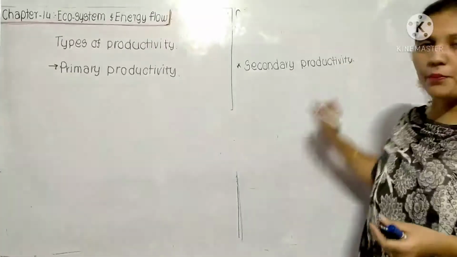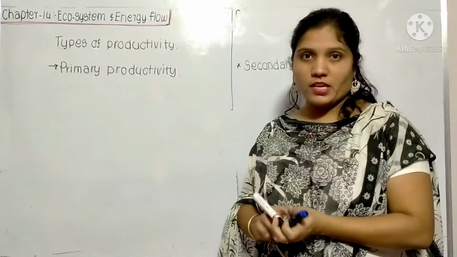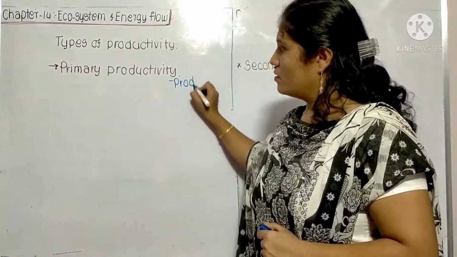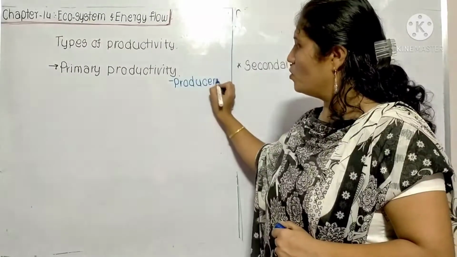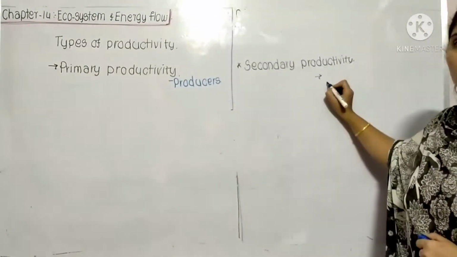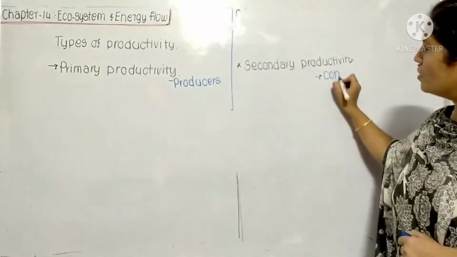Now this primary productivity takes place in what? In the producers. Then secondary productivity takes place into what? Into the consumers.